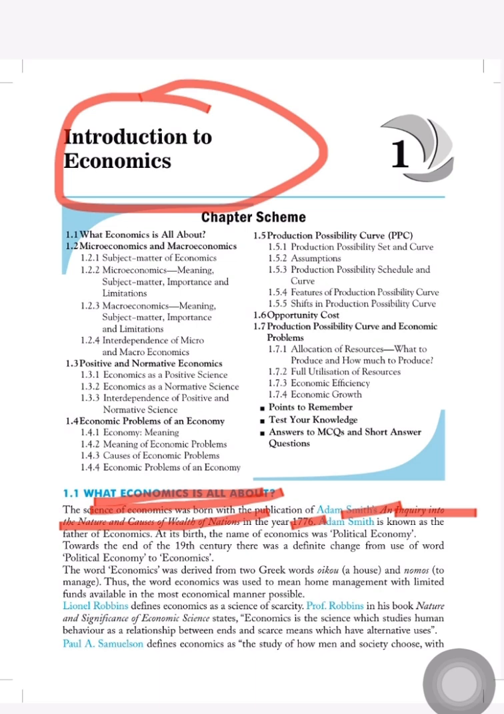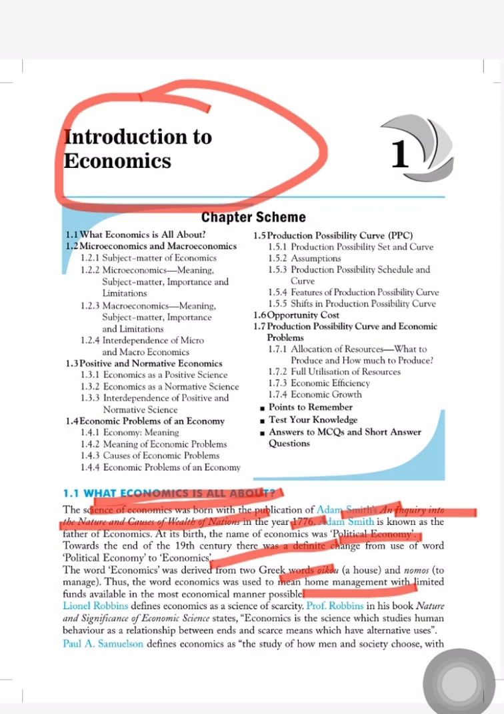The original name of economics was political economy. Toward the end of the 19th century, there was a definite change from the use of the word political economy to economics. The word economics was derived from two Greek words: oikos, which means house, and nomos, which means manage. We use the word economics to mean home management with limited funds available, in the most economical manner possible.